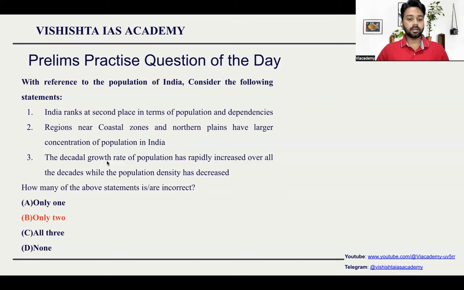Third one: the decadal growth rate of population has rapidly increased over all the decades, while the population density has decreased. Whenever you get extreme statements like rapidly increased, usually the statement will be wrong. Even from a factual point of view, the decadal growth rate of population has actually decreased in India. In the 1960s and 70s the population growth was very high; in recent decades it has actually decreased. So this statement is obviously wrong. How many of the above statements are incorrect? Two statements are incorrect, the first and third.